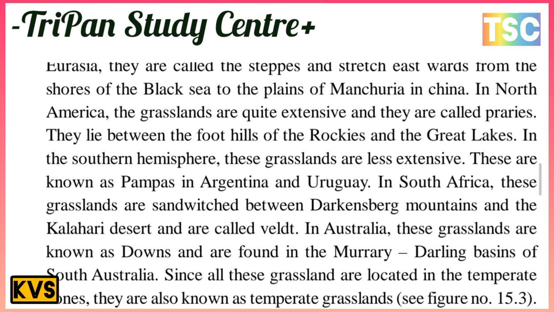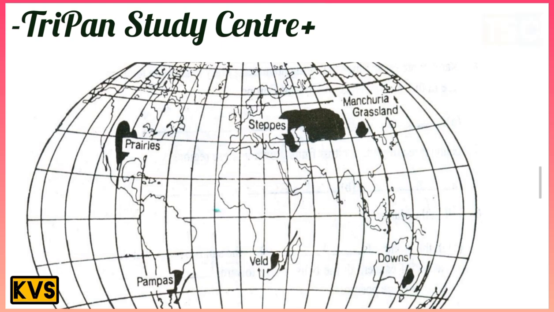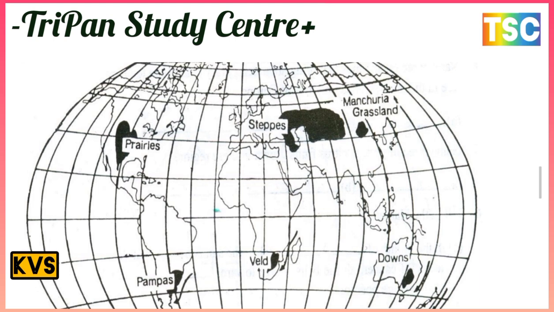Since all these grasslands are located in the temperate zone, they are also known as temperate grasslands. There is an important map here. Here we show the temperate grasslands in the world. The most important ones are the prairies, steppes, Manchurian grassland, Pampas, the Veld and the Downs. These are the most important grasslands shown on this globe.